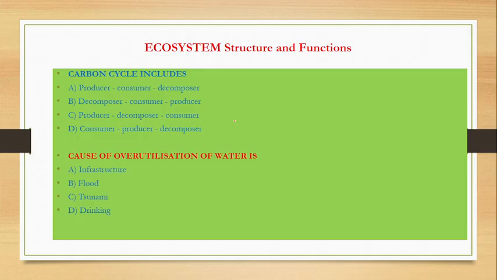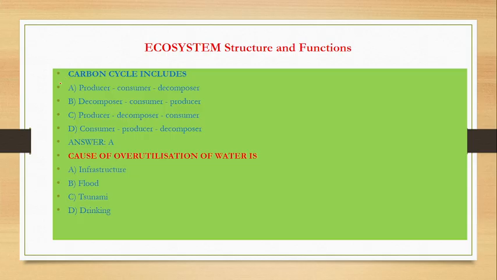Everyone knows recently it was the 5th of June, Environment Day. So here the carbon dioxide, the proteins contain carbon, carbohydrates contain carbon, the fats contain carbon. You know about glucose. So glucose contains carbon. Carbon dioxide, glucose, proteins. So this carbon itself is cycled. So what is the answer?